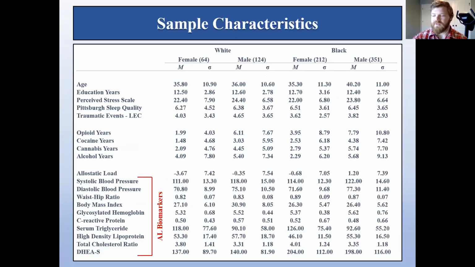For some sample characteristics briefly, here are the means and standard deviations for all continuous measures implemented in the analysis. I know this table is a lot to take in right now, so I provided it under the pretense that you'd be able to pause the recording and come back to it later if you needed to. Also, I'd like to point out that the allostatic load biomarker panel is noted in the bottom section with the red annotation.